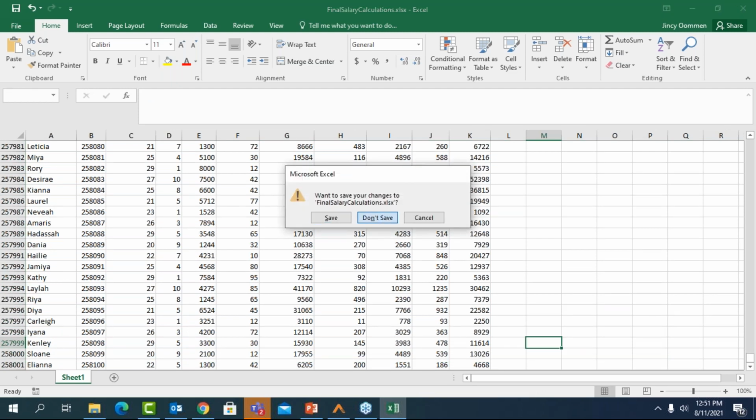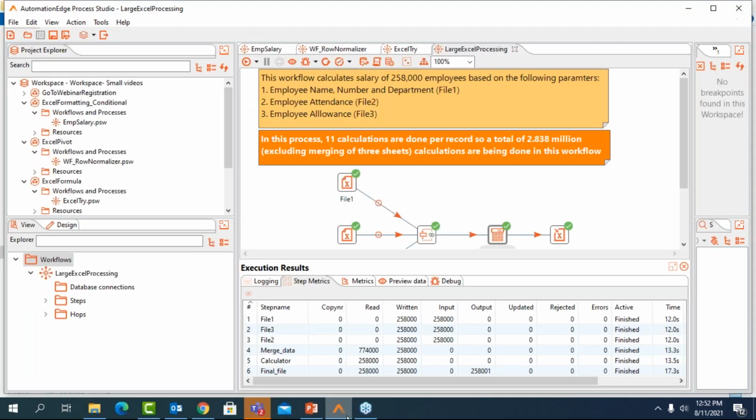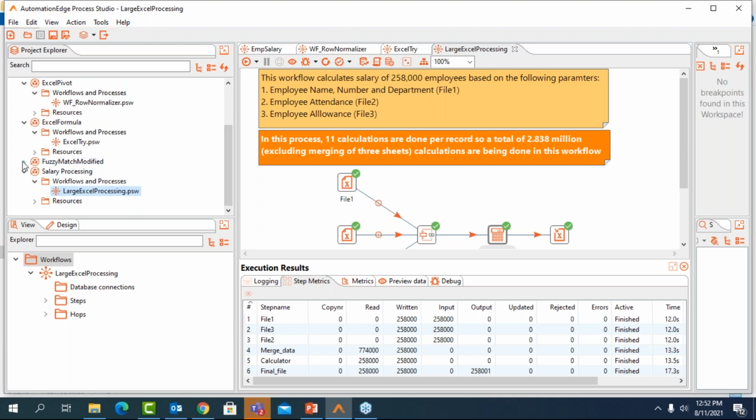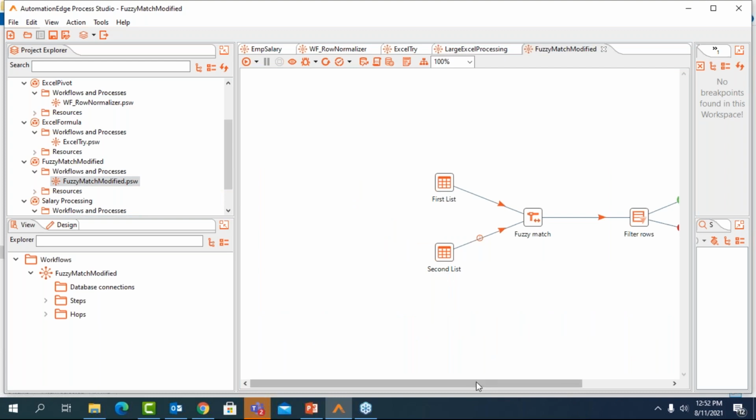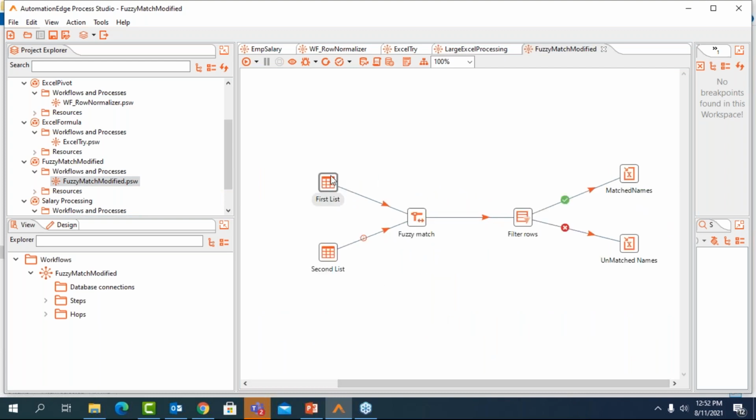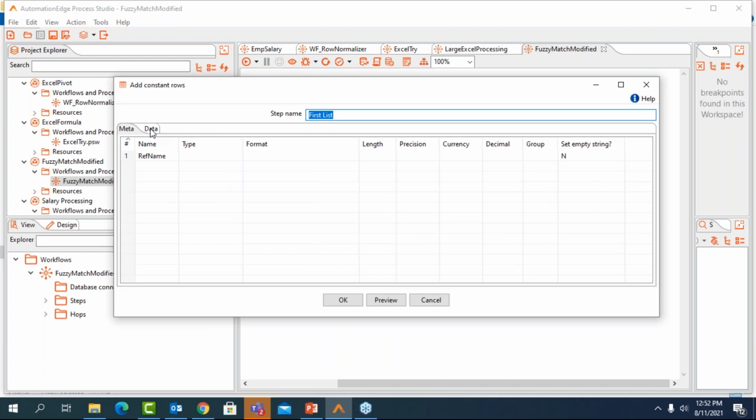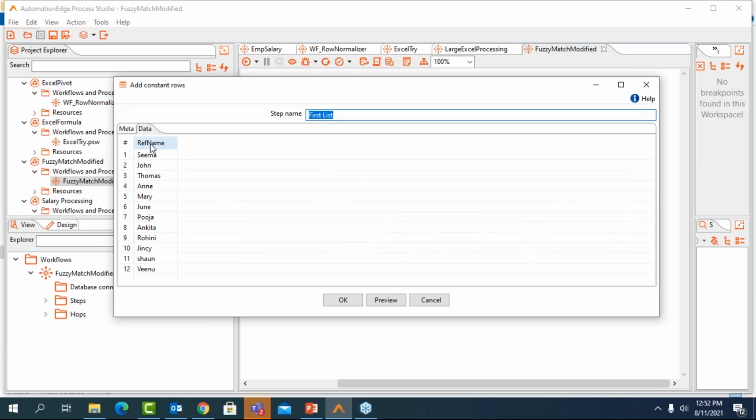Now let me showcase to you our fuzzy match capability, which is mainly used in the BFSI domain for deduplication and anti-money laundering activities. So this is basically used to compare two strings. You could compare names, addresses, policy numbers, or phone numbers to detect any kind of fraudulent practices or for anti-money laundering activity. So here what I have done is I have two inputs. I have generated that input by using the add constant row plugin. So I have two names.